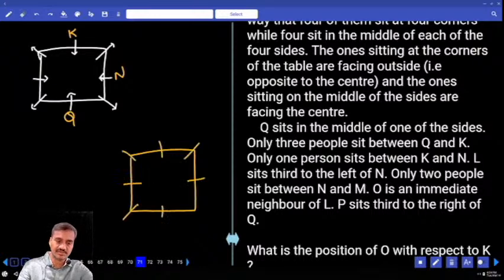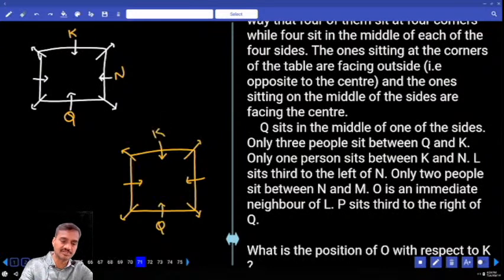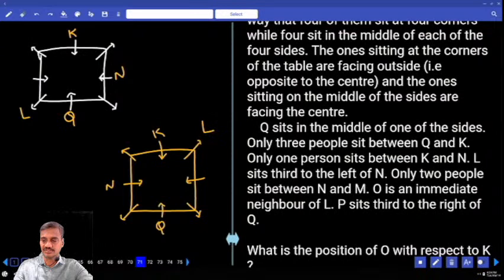5, 6, 7, 8. Now here these 4 persons are facing towards the center, and the corners are facing away from the center. Then Q is here, K is here, and N is at this place. 1 person between K and N. And L sits to the immediate left of N. In the first case, L is here, and in the second case, L is here. And only 2 people between N and M. In between N and M there must be exactly 2 people, M is at this corner.